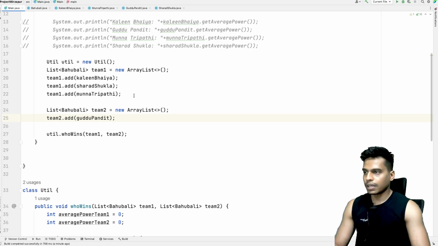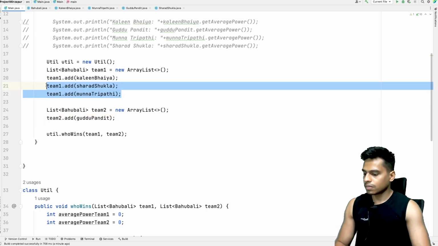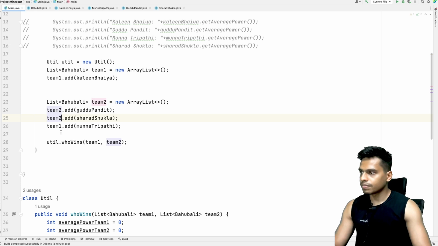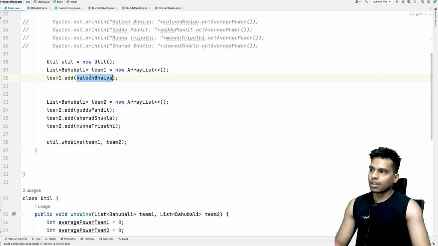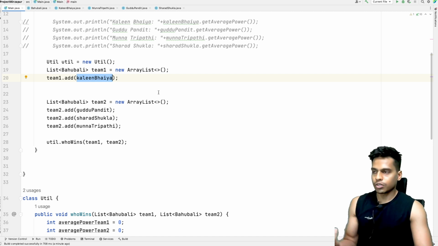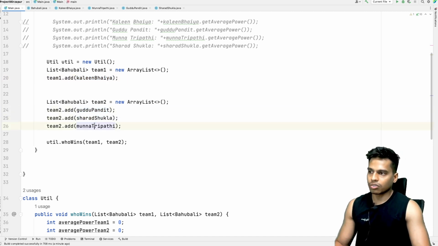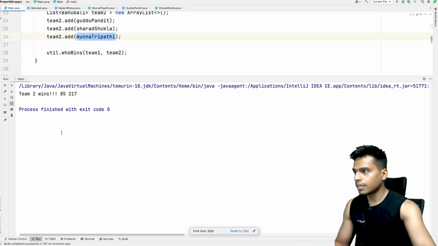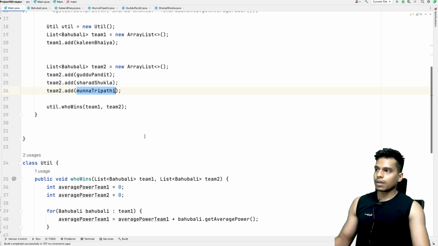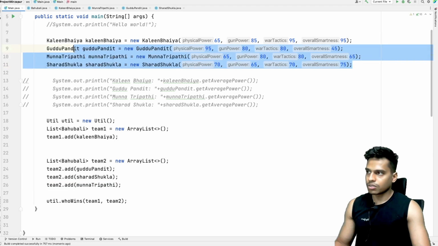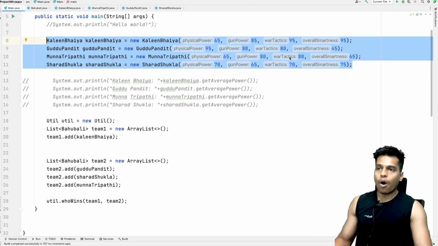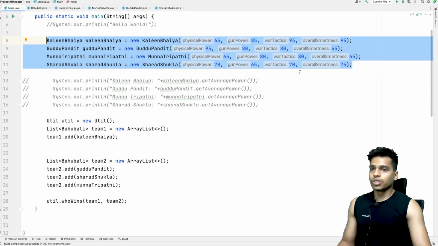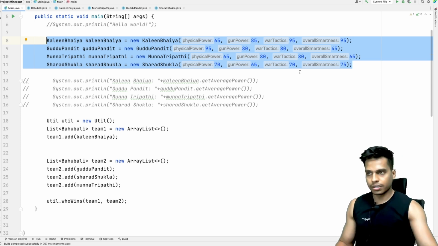Again, clearly this time team1 wins. Now let's have 3 members in team2. So the first team will have Kaleen Bhaiya, the solo guy, and the other team has Guddu Pandit, Sharad Shukla and Munna Tripathi. Let's run this. And this time you can see team2 wins clearly. So you can play around with this number, because this number is the key to deciding who is going to win a fight. So that's the simple demonstration of this project.